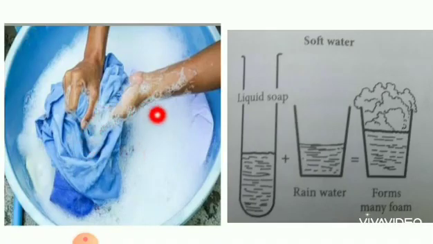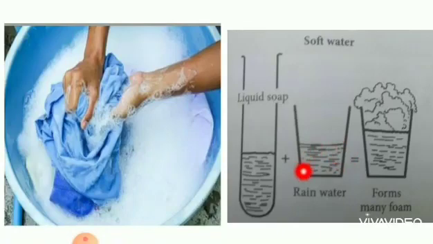Next we move to hardness of water. Students, we use soaps and detergents to wash clothes, isn't it? Yes. They form lather, which quickens the process of removal of dirt from the clothes. Water contains a number of dissolved salts and minerals. When these salts are present in very small quantities in water, it is called soft water.